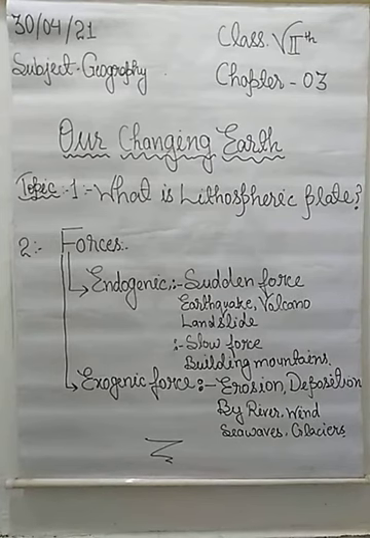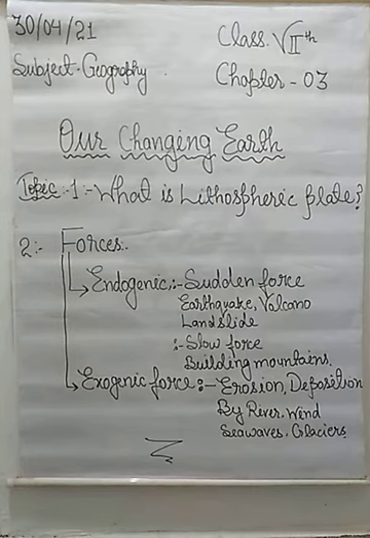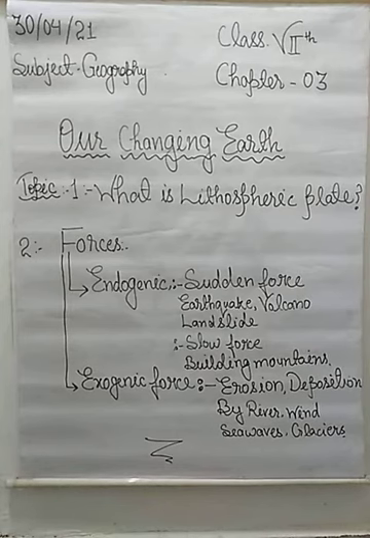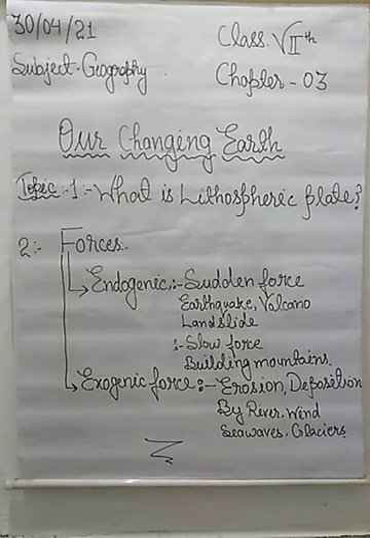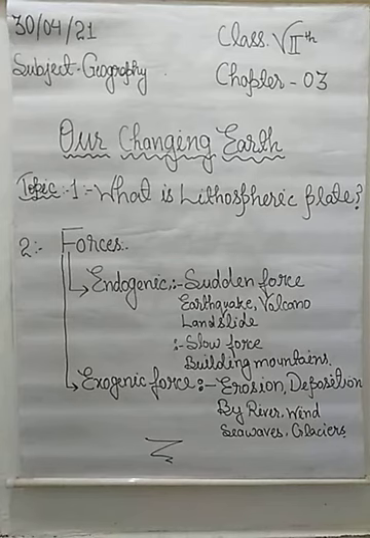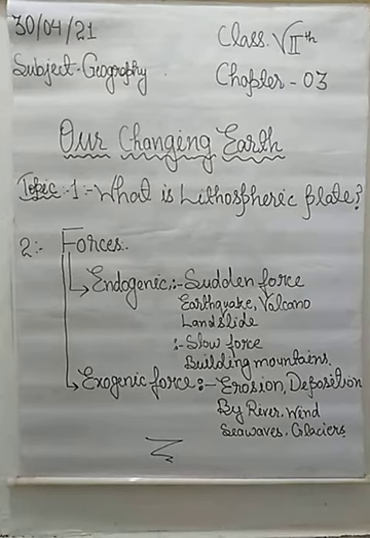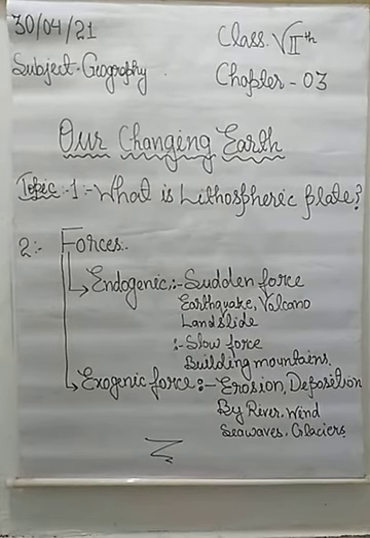And students, these big parts of the lithosphere, or plates, move around the globe very slowly. It means in a year it is moving only 1 millimeter.